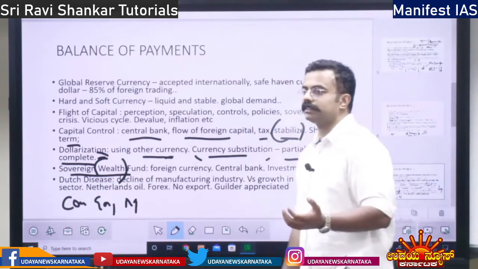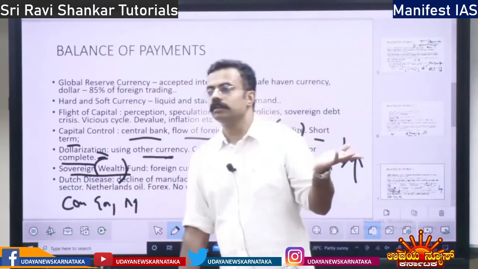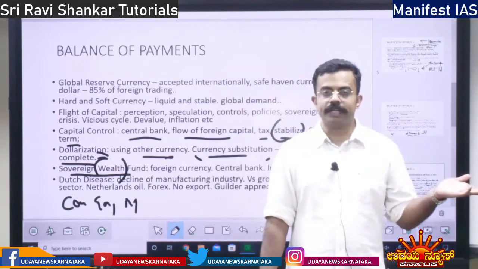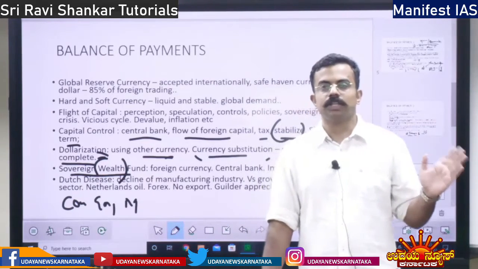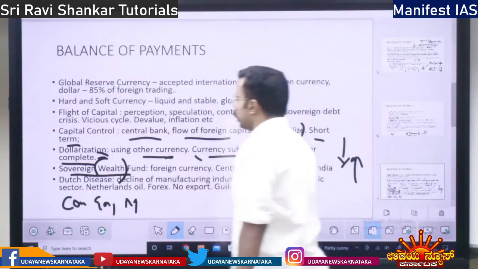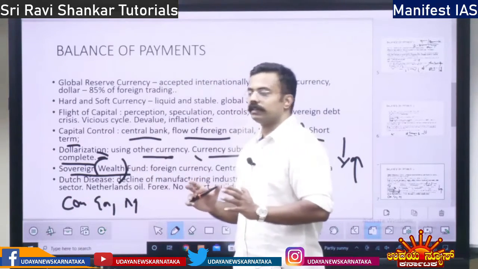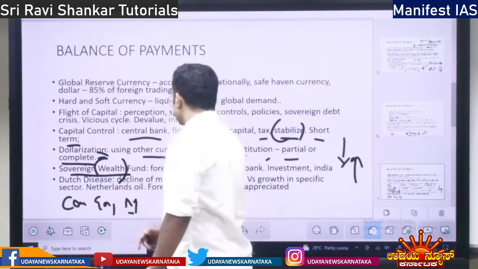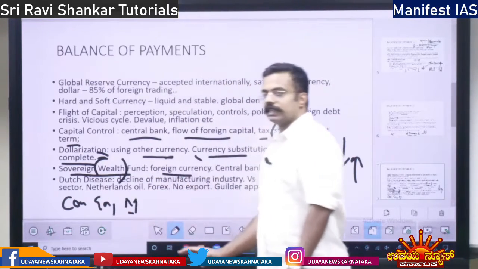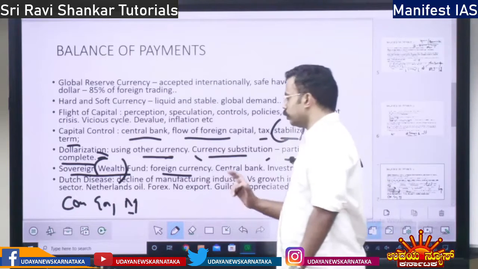How do they get excess dollars? By exporting oil. By exporting oil, they have a lot of dollars. So that constitutes the sovereign wealth fund, the country's own wealth fund, right? It is actually held in foreign currency, mostly in US dollars.